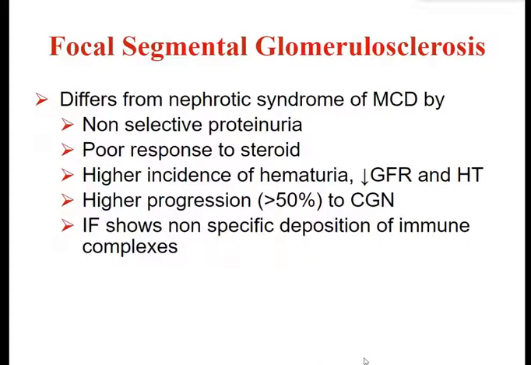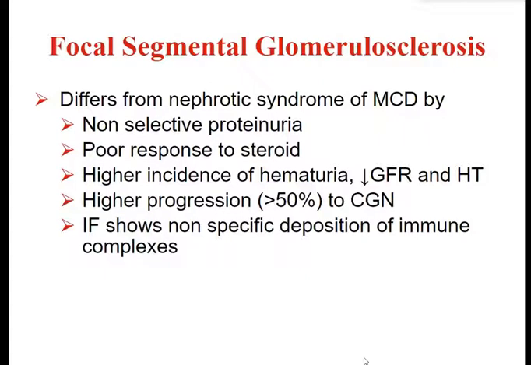It differs from nephrotic syndrome of minimal change disease, which we discussed last time, by non-selective proteinuria, poor response to steroids, higher incidence of hematuria, decrease in glomerular filtration rate, and associated hypertension, higher progression, more than 50% cases progress to chronic glomerulonephritis.